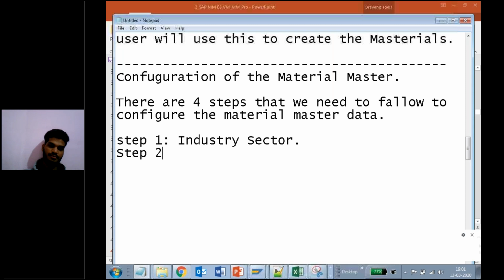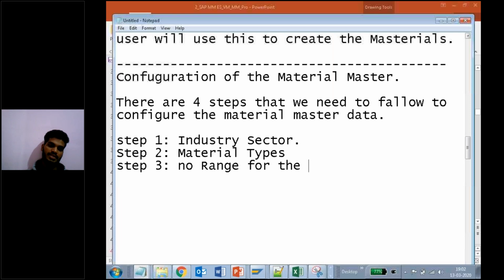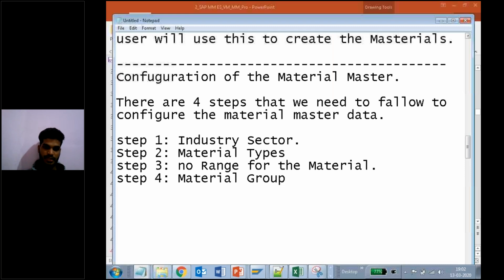Next one is step 2: material types. Next one is step 3: number range for the material. Step 4: material group. Clear? So these are the 4 steps that we need to do.